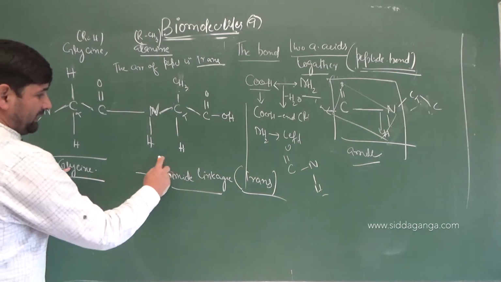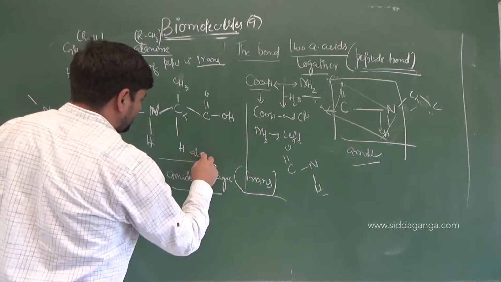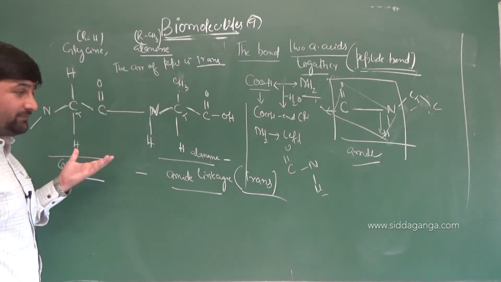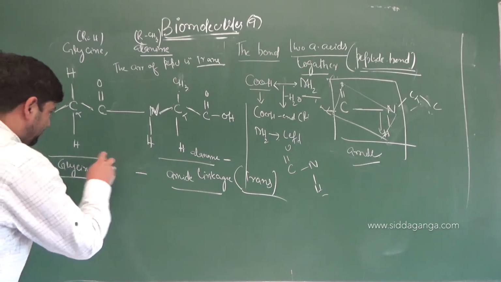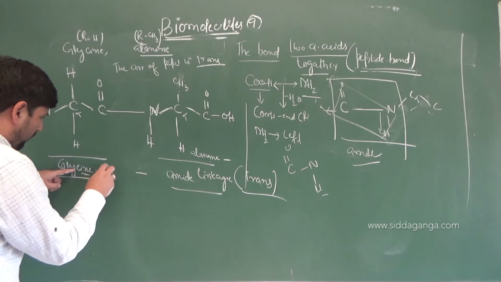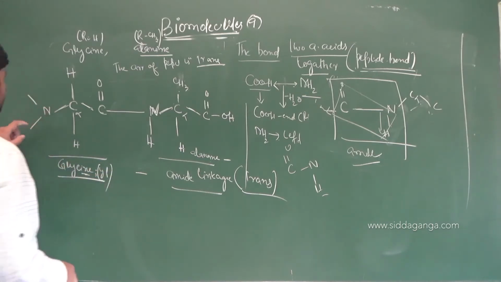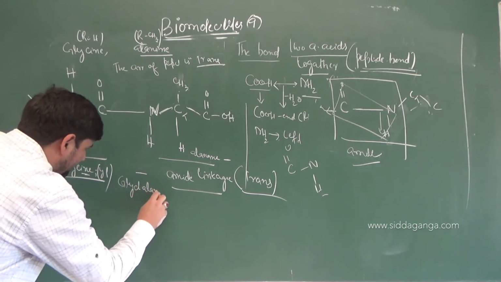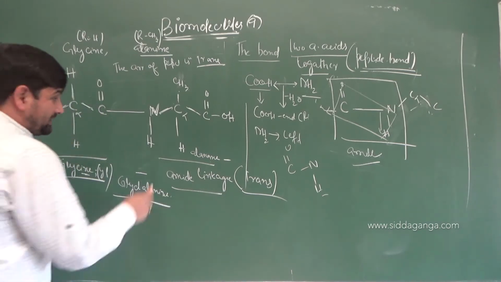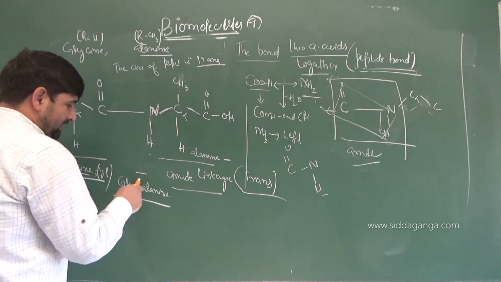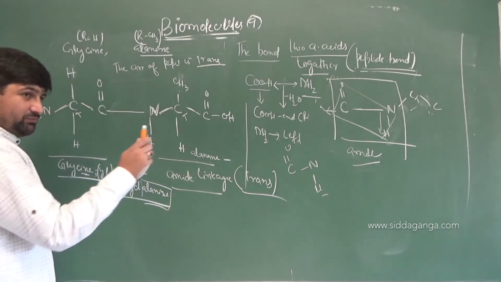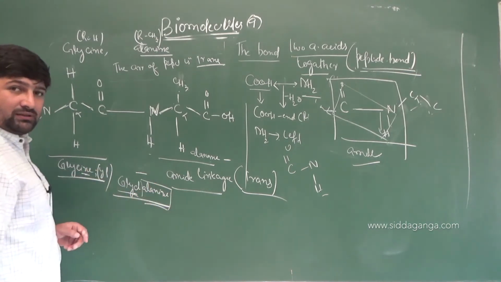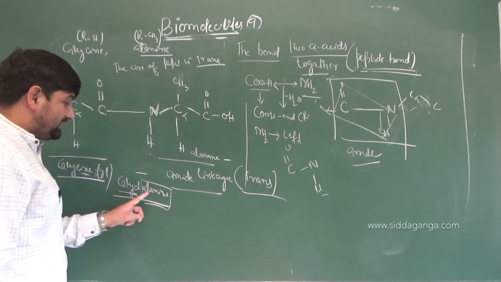So this is glycine, and what was this one? This is alanine. Now what is the first amino acid that you have here? It's glycine. When you are naming it, this INE will be replaced by YL. So the name of this becomes glycylalanine. At the second position, on the right side, the amino acid which is present will be named as such, in full, and the first one's INE will be replaced by YL. So glycylalanine, not glycylallyl. So glycylalanine.